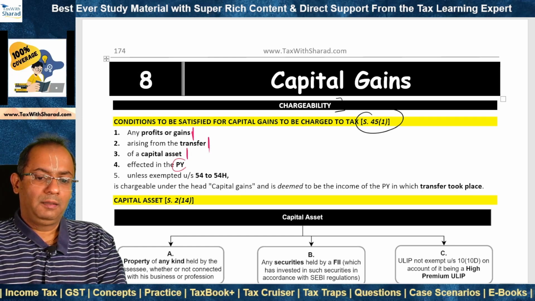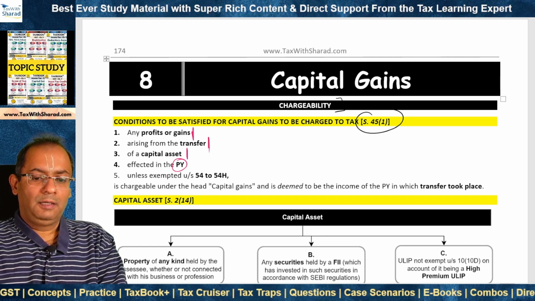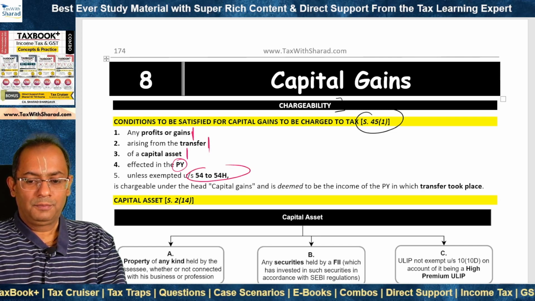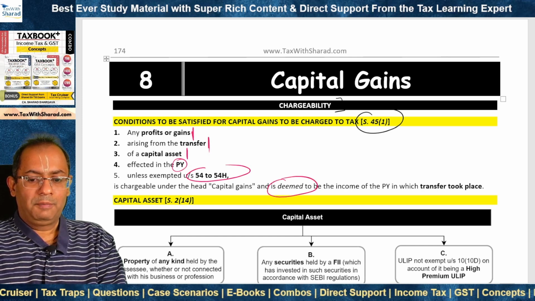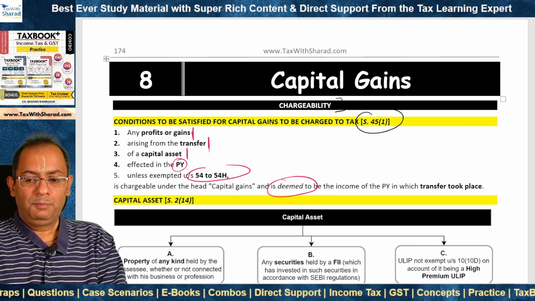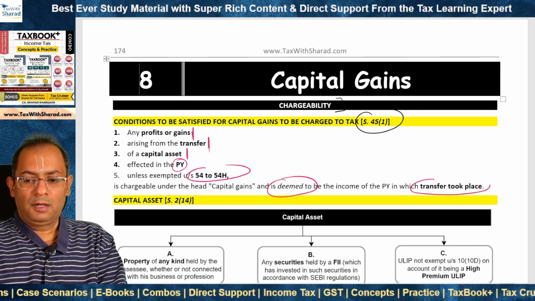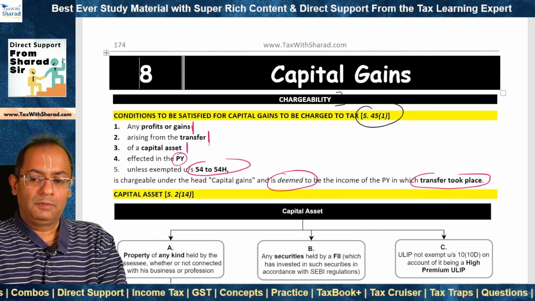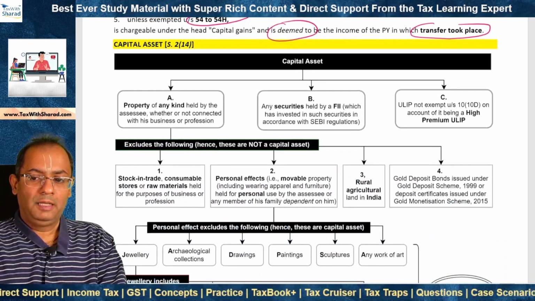Which is effected in the previous year, is taxable under the head capital gain unless exempted under sections 54 to 54H. And this capital gain is deemed to be the income of which previous year? The year in which the transfer took place. So capital gain is taxable in the year in which the transfer of capital asset took place.